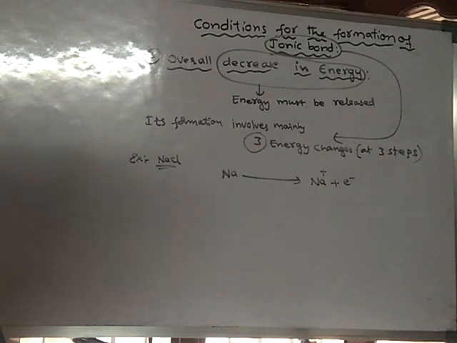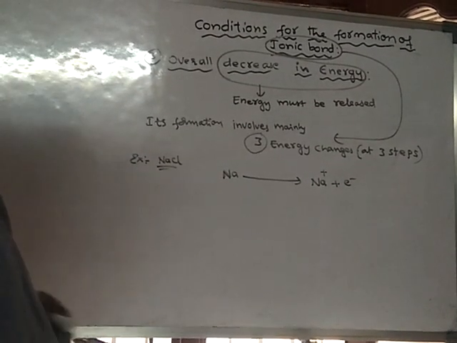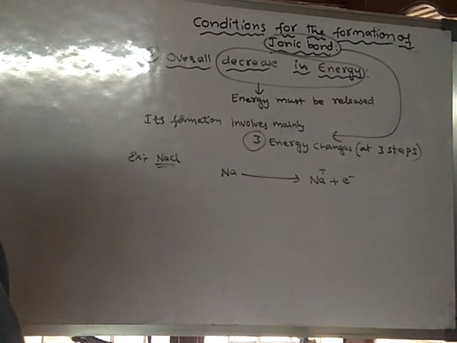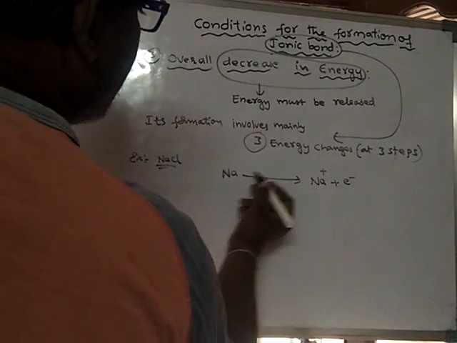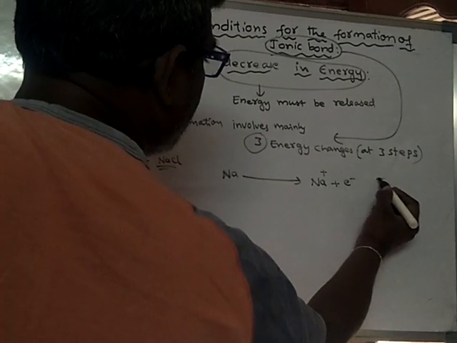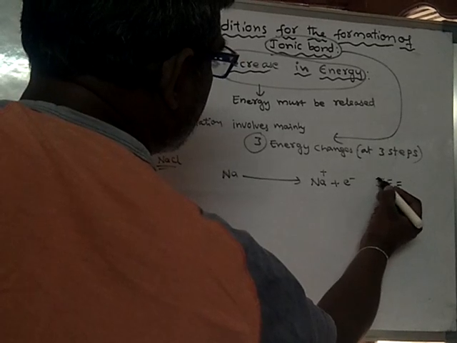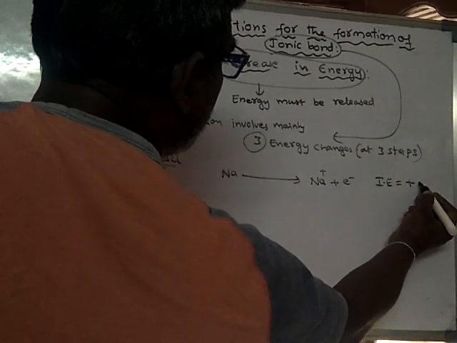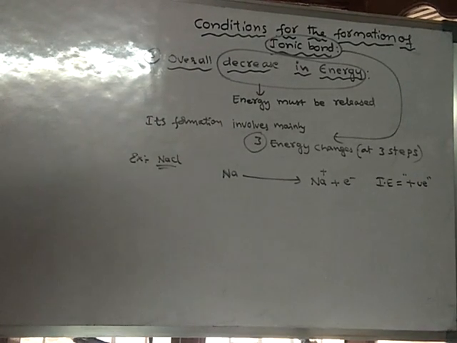Energy is utilized; we have to supply energy to the atom. The atom is taking energy, hence it is endoergic. Here ionization energy is needed, so it is positive. The energy involved is called ionization energy.